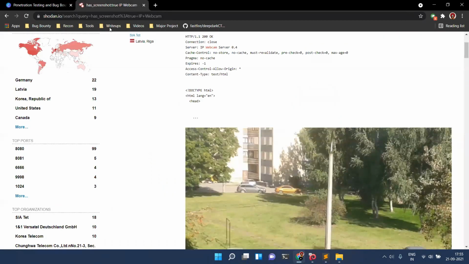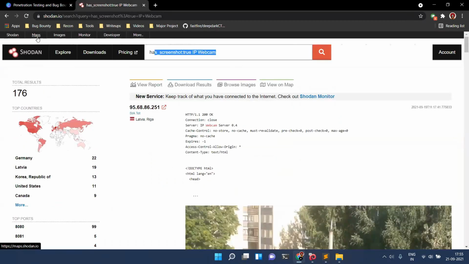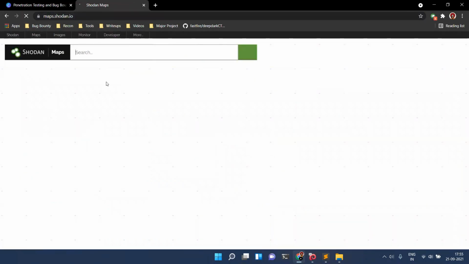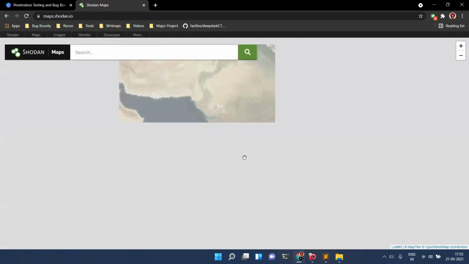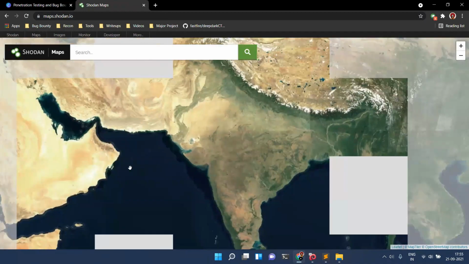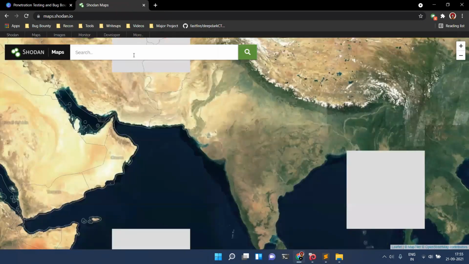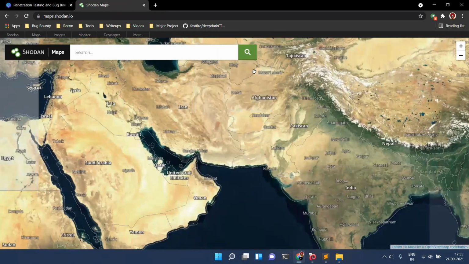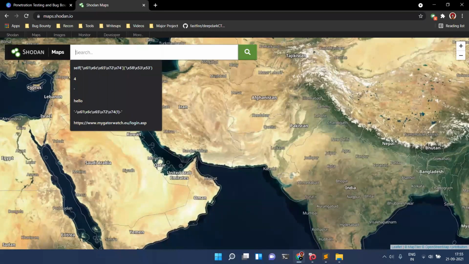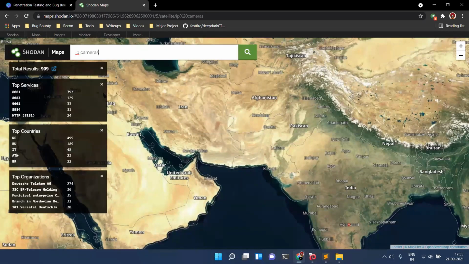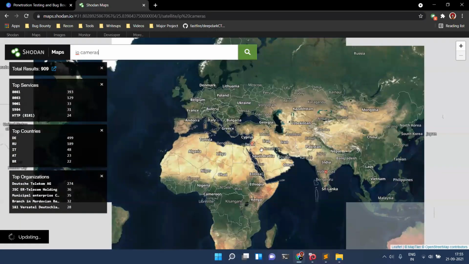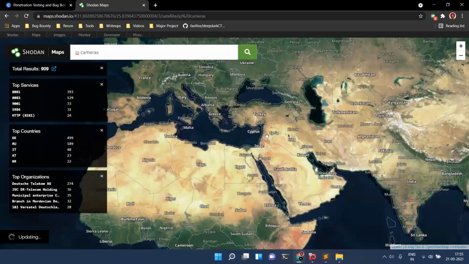All right, so Shodan has many more things. The paid version, which I told you all could be free, is Maps. Here, when you search for anything, you can see where they are located. So for example, IP cameras, it's processing, and see, there are a total of 909 results, and these are the top companies. Now, see over here, you see a red mark. This red mark states that here there is an IP camera. If you click over here,